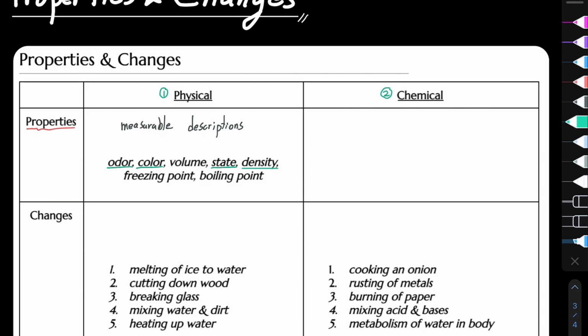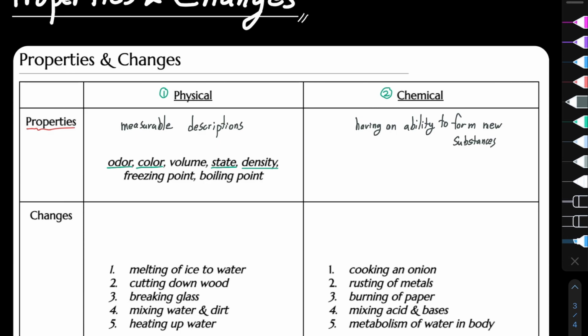Now, taking a look at chemical properties, it can be defined. Chemical properties can be defined by having an ability to form new substances. And this is slightly different than physical properties, as physical properties are measurable descriptions, while chemical properties aren't descriptions, but its innate ability to become something new.